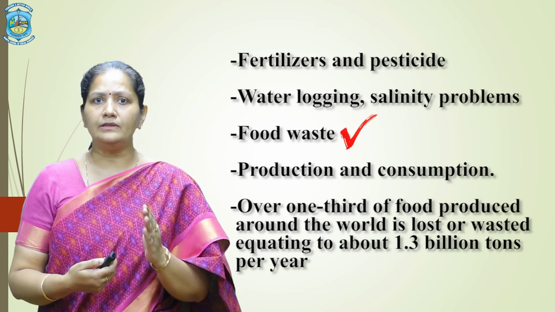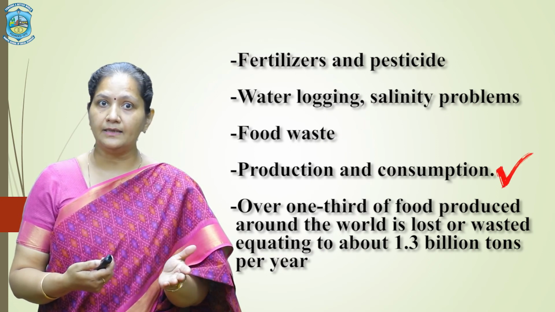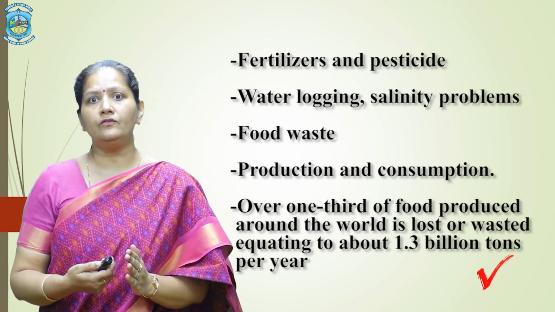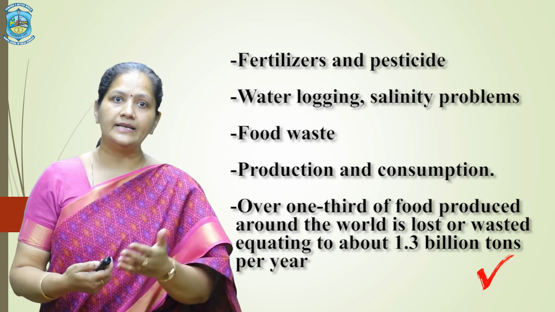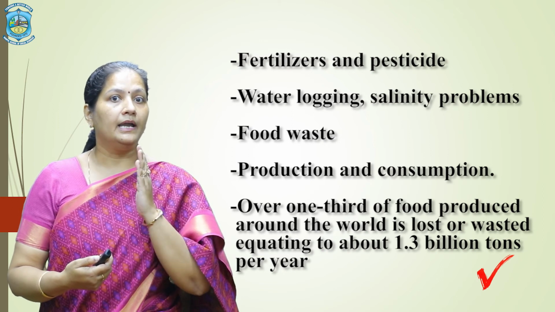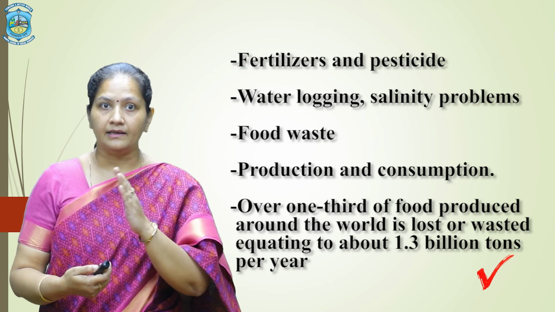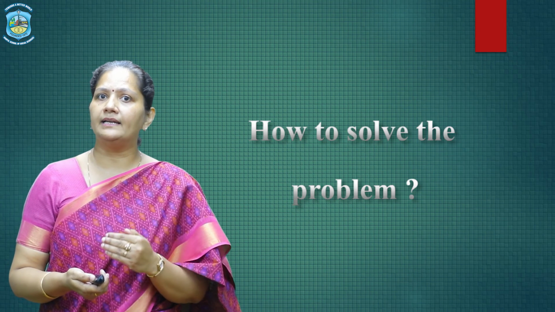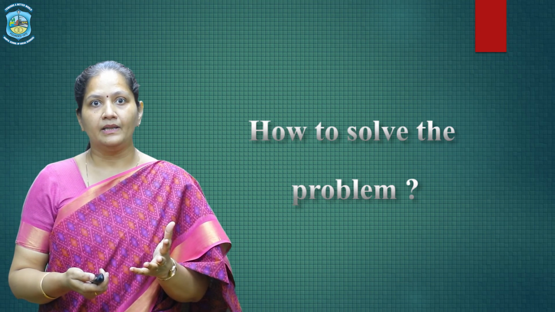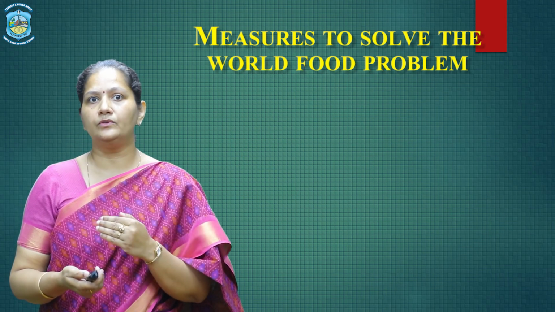Food waste is also an issue at both ends, production and consumption. Over one third of food produced around the world is lost or wasted, equating to about 1.3 billion tons per year, and that is not at all a small quantity. So now the next question is how we can solve this problem. We have to find out the measures to solve the world food problem.